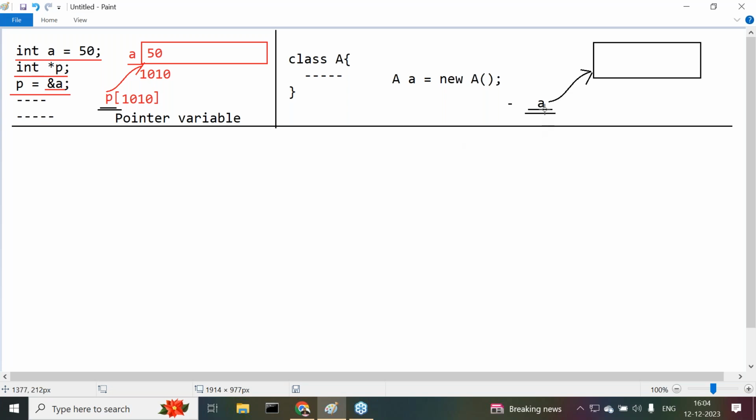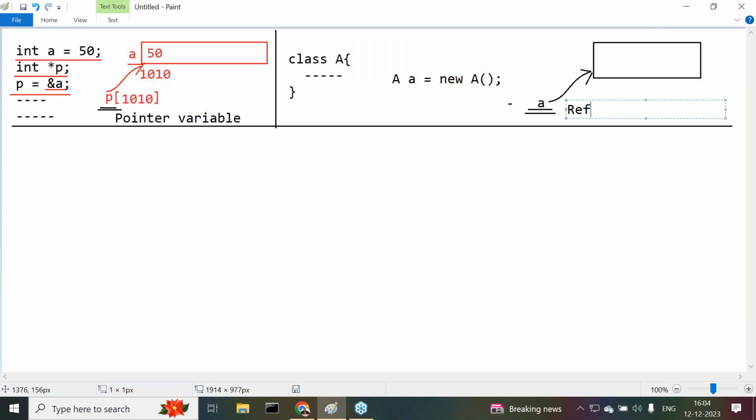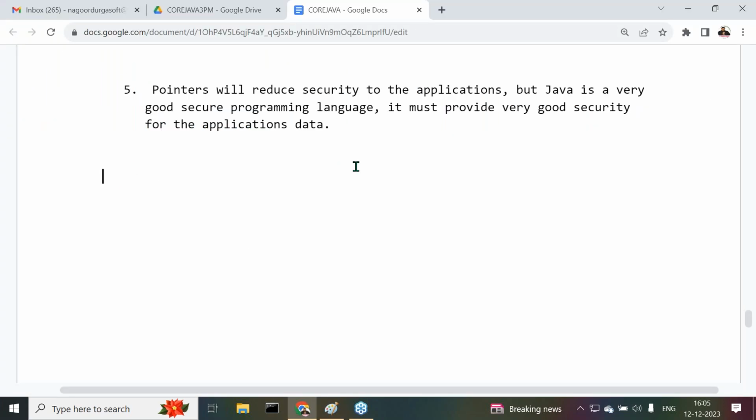In the case of Java, a variable which is referring this object is not called a pointer variable; that is called a reference variable. In Java, that variable is called what there? A reference variable. But in the case of C and C++, this variable is called what there? A pointer variable. Now, actually, the interview question is what there?